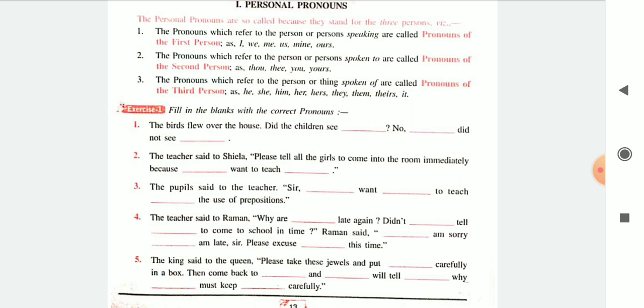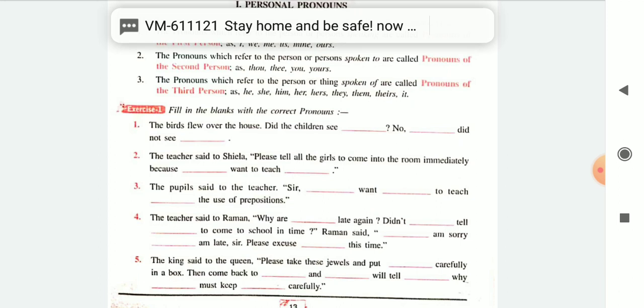her, she, but even the personal pronouns are further divided into 3 parts. The first is the pronouns for the first person, that is the pronouns used for yourself, that is I, we, us, mine, ours. They are for the first person, yourself. Second person, somebody else who is in front of you, your, you, yours. They are second person.